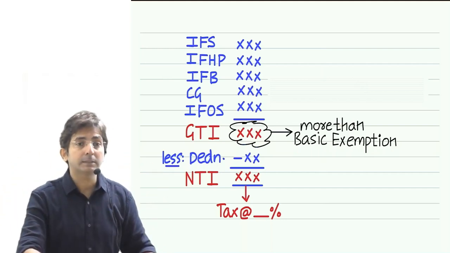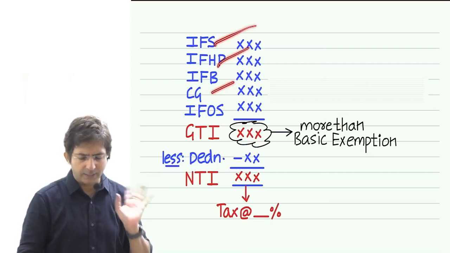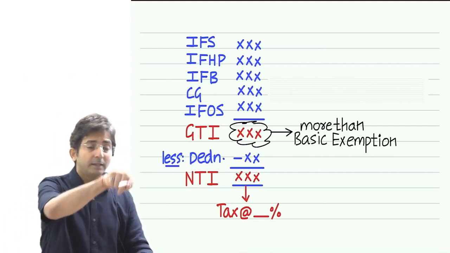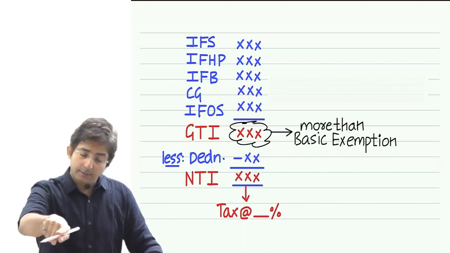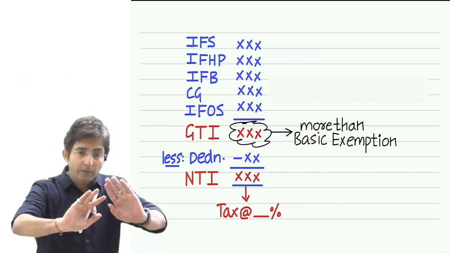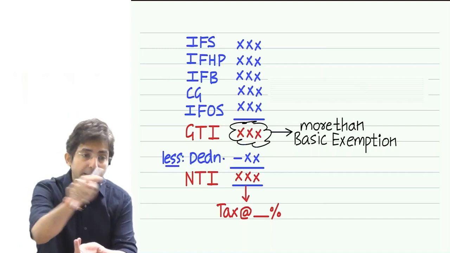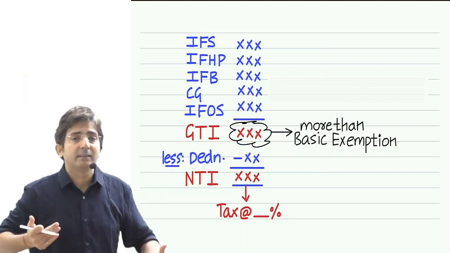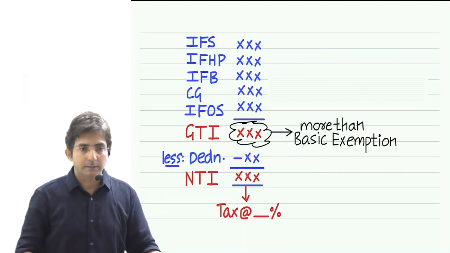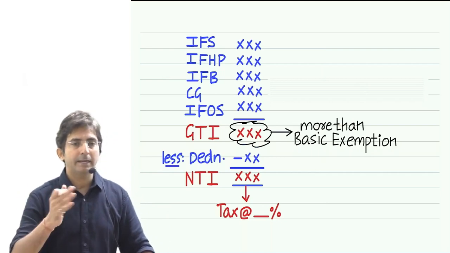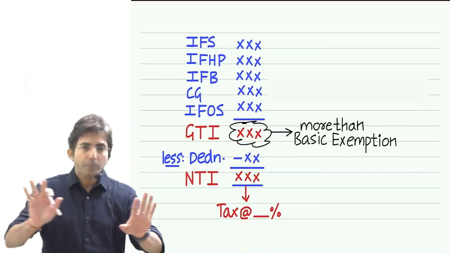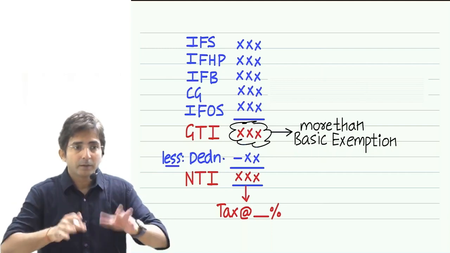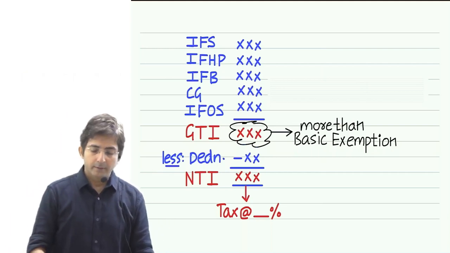So that's why the government said, see, we are not interested in other heads. But under the head of capital gains, if you have claimed any of the 54 exemptions, then you claim the exemption, but we will add back that exemption and decide whether you have to file the return or not. See, add back means it is just for the sake of deciding whether to file the return or not. Otherwise, the exemption is there, you will claim exemption, and after exemption income is nil, so you don't have to pay the tax. But for deciding whether to file the return or not, you will have to add back the 54 exemptions. Okay. To conclude, look at this now.